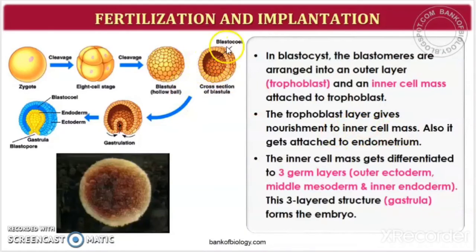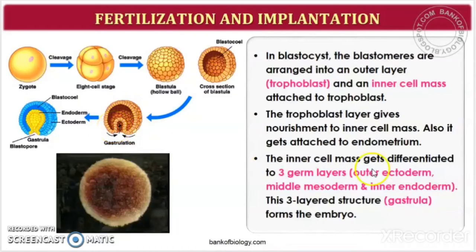You can see the cross section of the blastula, and inside this blastula there will be presence of some inner cell mass. It is like this, right? So you can see the outermost structure, which is the blastomere, which forms the trophoblast, and then inner is the mass of cells, right? And this trophoblast layer gives nourishment to this inner cell mass.